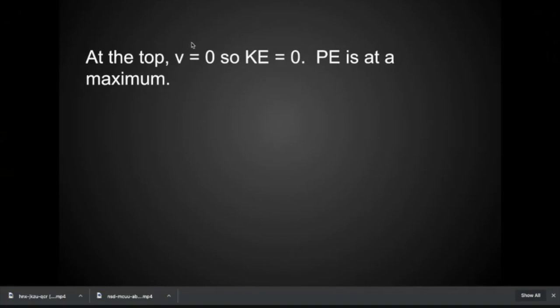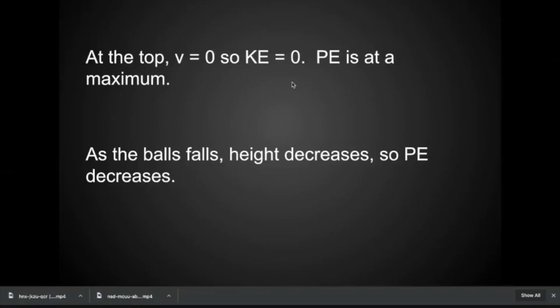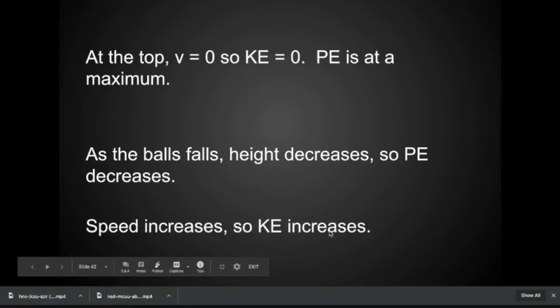At the very top, when you throw something up in the air, its velocity is 0 because it's changing direction, which means it has no kinetic energy, which means that all of the energy has now been transferred into potential energy, and it's going to start falling immediately. And as it falls, that height starts to decrease, so the potential energy decreases as well, which is matched by the increase in kinetic energy and the increase in speed.